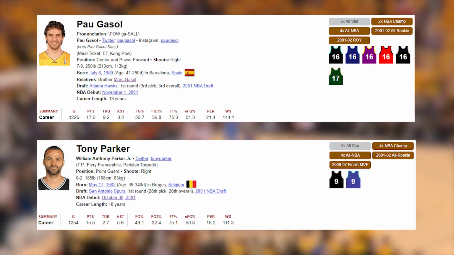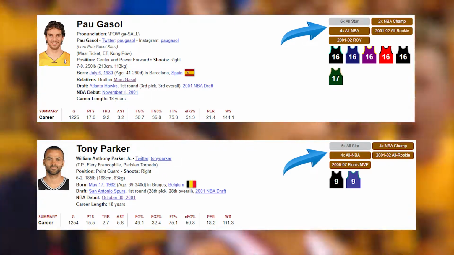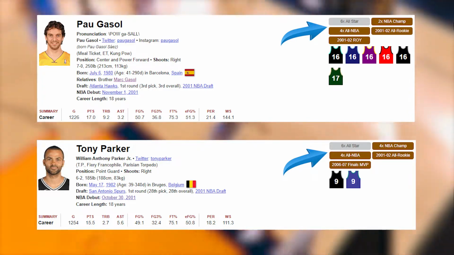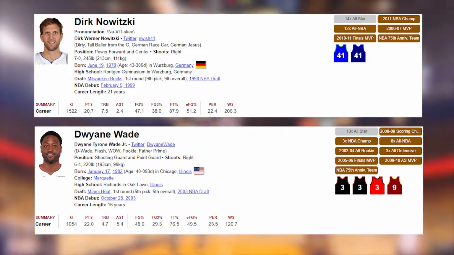Although Pau Gasol and Tony Parker are just under the minimum to be predicted first ballots, many would consider them to be inducted as Hall of Famers in 2023. And obviously, Dirk Nowitzki and Dwyane Wade are predicted as Hall of Fame locks.